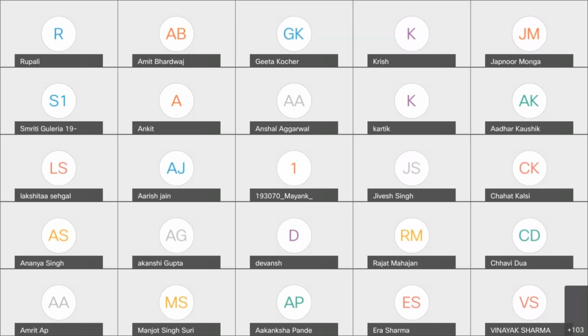Sir, there is no option for ME students for the branch selection. Okay, do not worry. Just write ME and within brackets your branch in the branch and stream field. Is that fine?